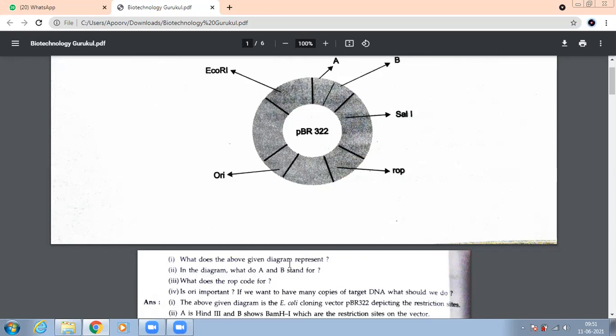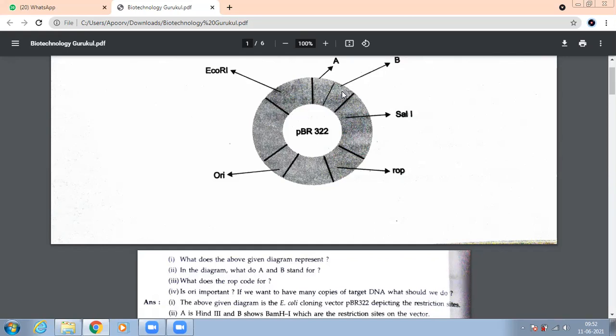Tell me quickly, what does the above given diagram represent? How will you answer this question? E. coli cloning vector PBR 322. Yes. Excellent. What does A stand for? Which site was this? Hind 3. Very good. And this one is BamH1. Yes, beta. It is your BamH1 site. Hind 3 and BamH1 site.